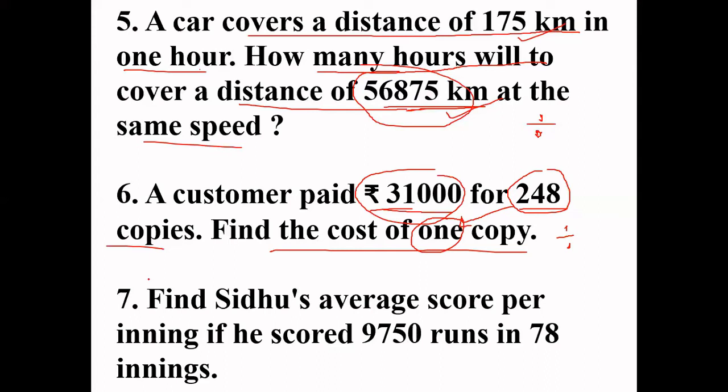Now come to the next question. Find Sidhu's average score per inning. Per inning means in every inning, if he scored 9,750 runs in 78 innings. So how do you find the average score per inning, meaning in every inning? It means you have to find for one inning. 78 innings have been given to you and you have to find for one. Again, the same concept, many to one, we will divide.